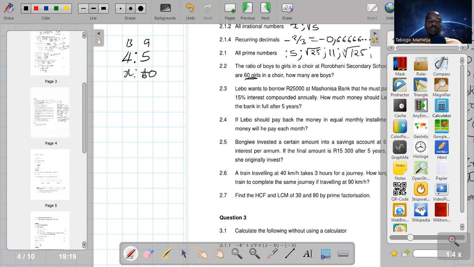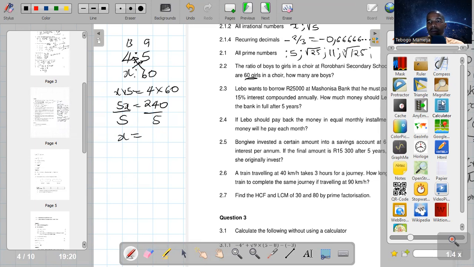So I normally want to do it like this because it's much easier when you do it like this. You can easily cross multiply. Then you also cross multiply that one. So this is x times 5 is equal to 4 times 60. So x times 5 is 5x. 4 times 60 is 240. Then now you can divide both sides by 5 just to find x. X is going to be the number of boys, right?